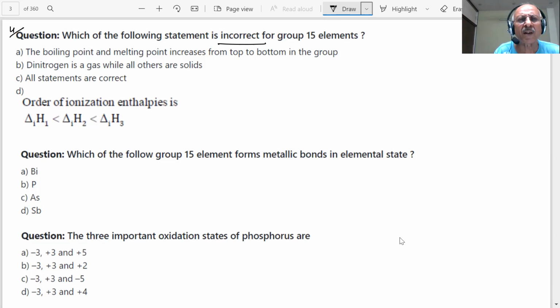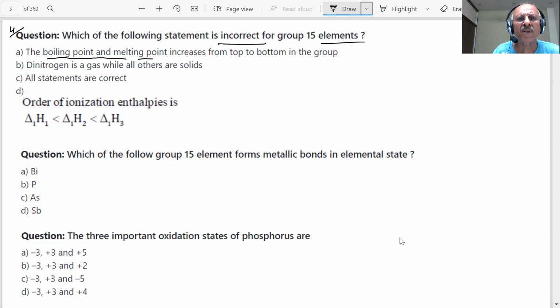What are the boiling and melting points of the group 15 elements? Are they increasing or decreasing? This is talking about elements, not the compounds.